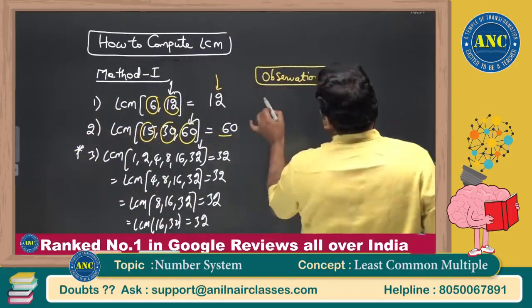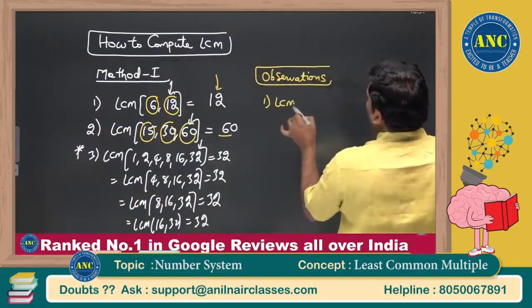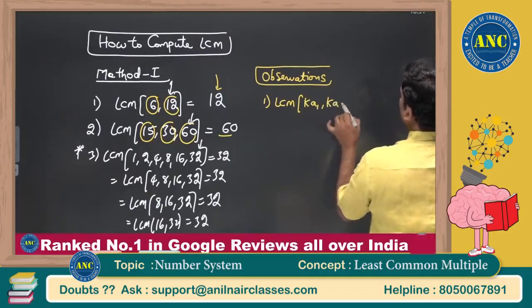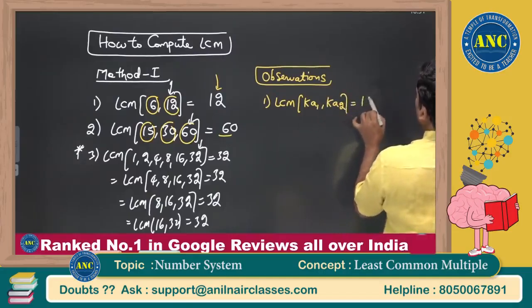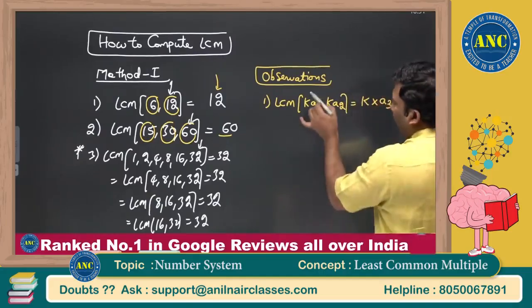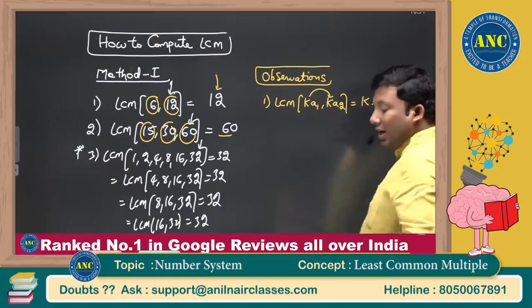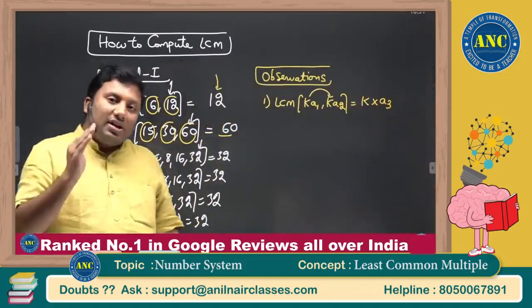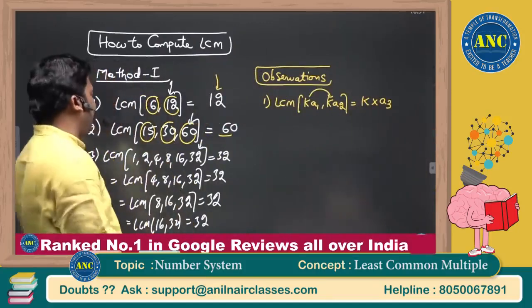Please write down, first observation: LCM of ka1, ka2 will be k into a3. If the inputs are multiples of k, the answer will also be a multiple of k.